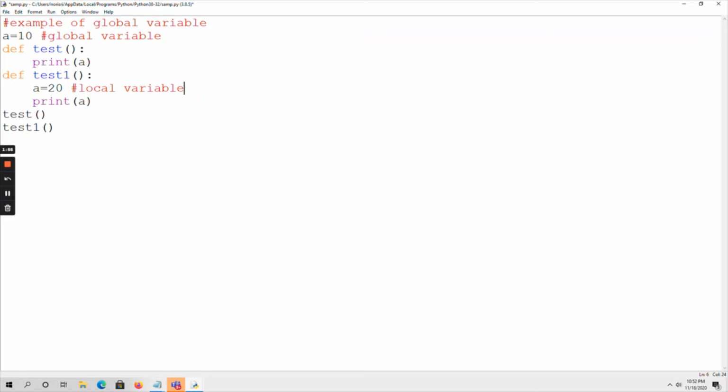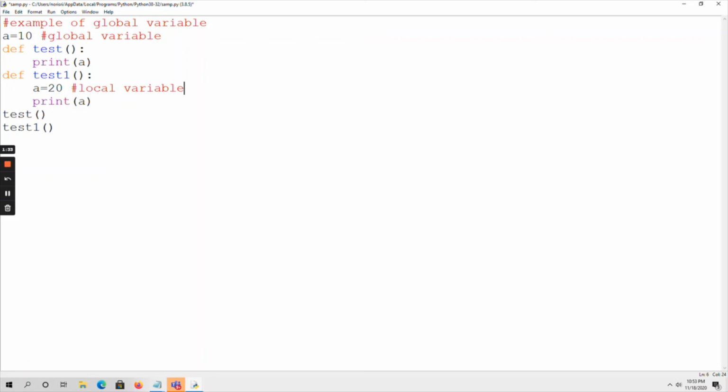In this function, a equal to 20 is a local variable, right? Always the priority will be given to the local variable first. So print of a means 20 is printed on the output screen, not the global value. This local variable value is printed. So the output is 10 and 20.